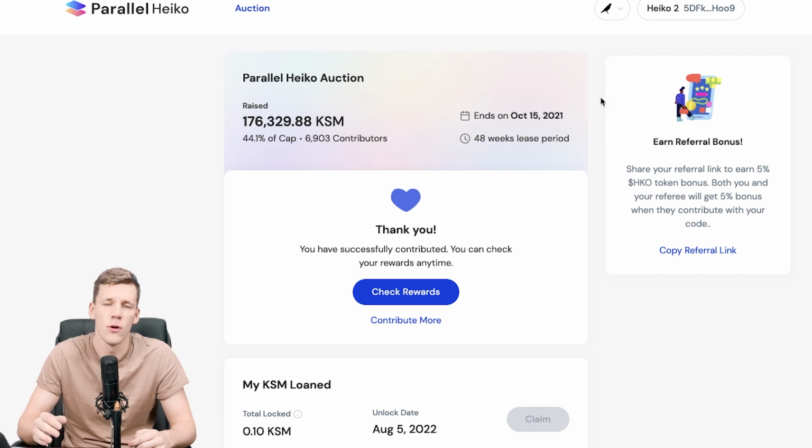Just keep in mind that the community of Heiko and Parallel may send out some posts to the people who contributed to the Crowdloan where you need to sign in with your Kusama account that you used. So please do that in order to maybe get some more rewards or some allocations to the token sale on Parallel Finance. And that's basically it. So you don't need to do anything more.